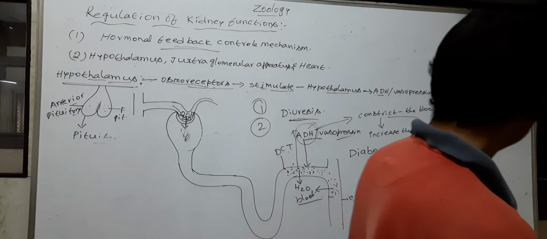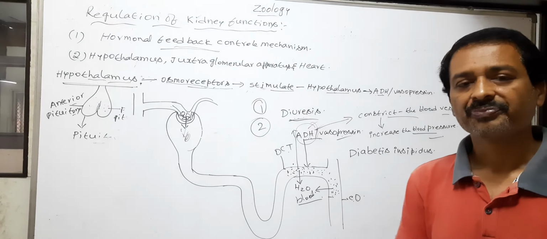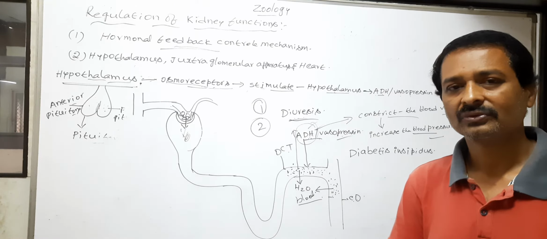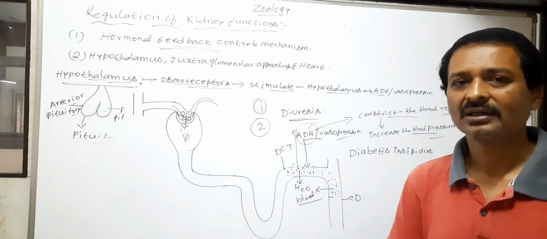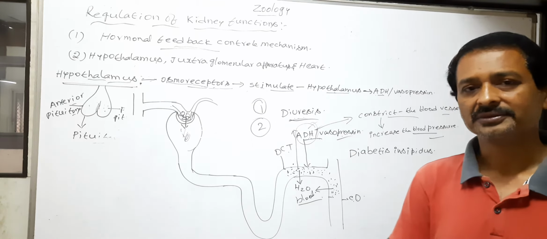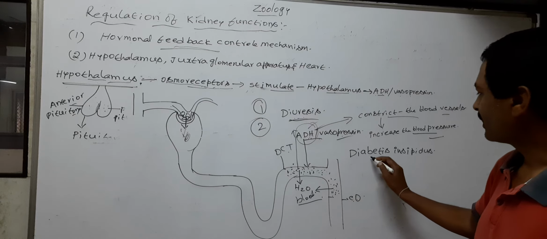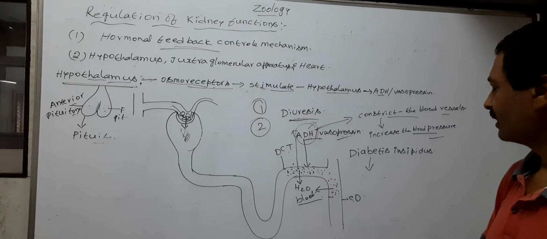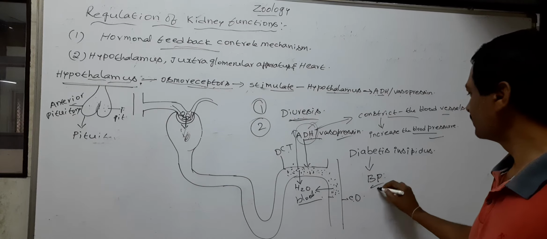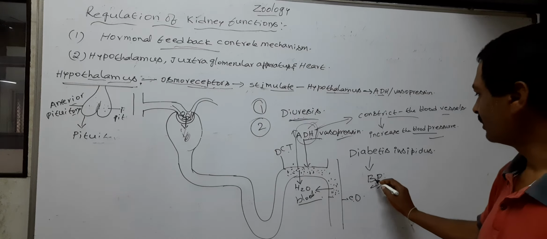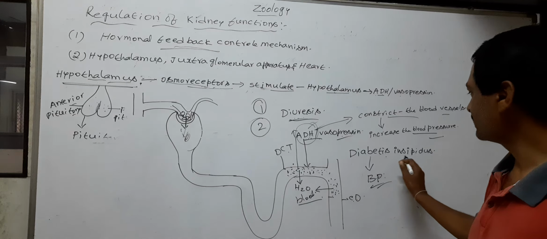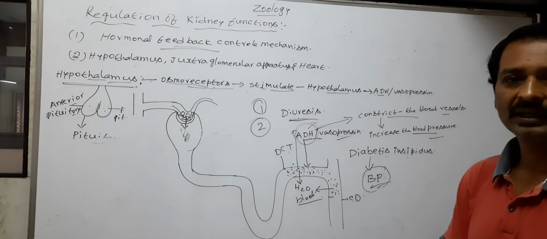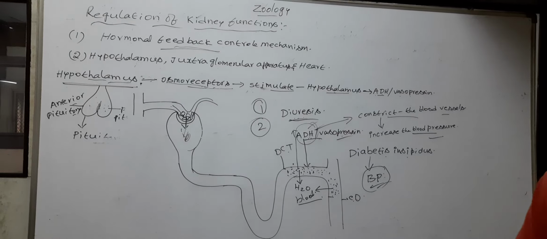So the person who suffers with diabetes insipidus loses a large amount of water through dilute urine. This leads to dehydration and a fall in BP. In diabetes insipidus, blood pressure falls. The body loses a large amount of water through urine.